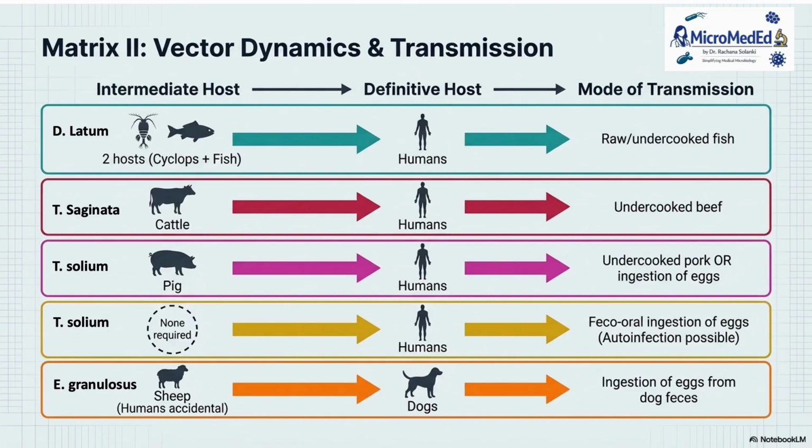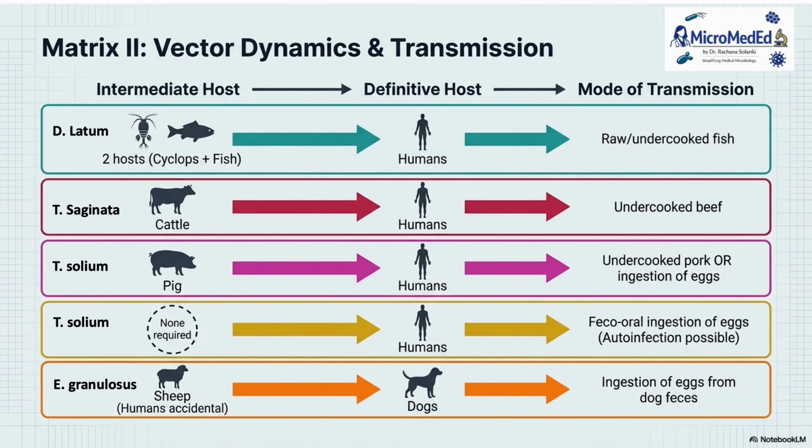Let's understand the definitive and intermediate hosts and mode of transmission. Ingestion of the particular intermediate host leads to the mode of transmission in these cestodes. Latum, as the common name suggests, is the fish tapeworm, so the intermediate host is fish, and ingestion of the fish. Taenia saginata is beef tapeworm, so cattle and undercooked beef ingestion.